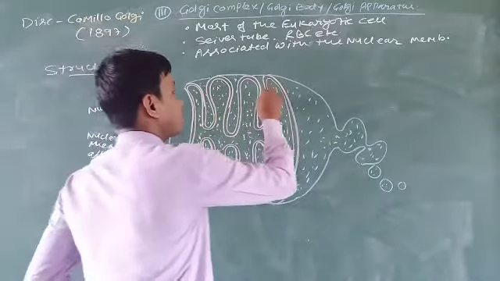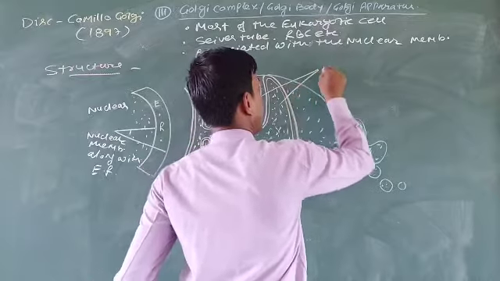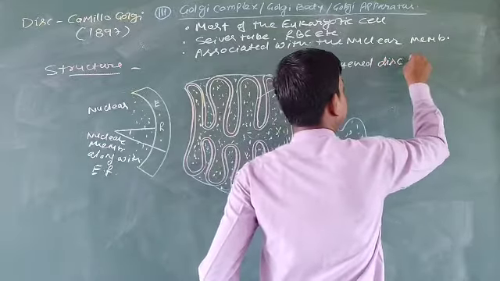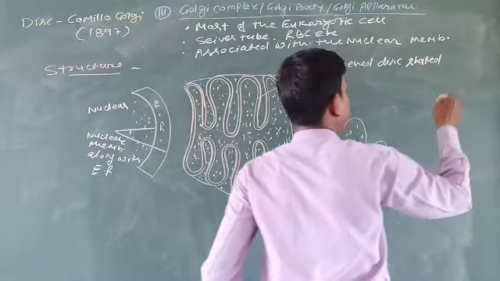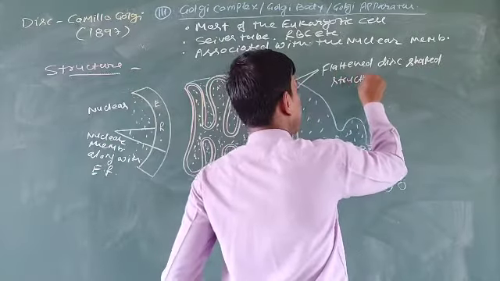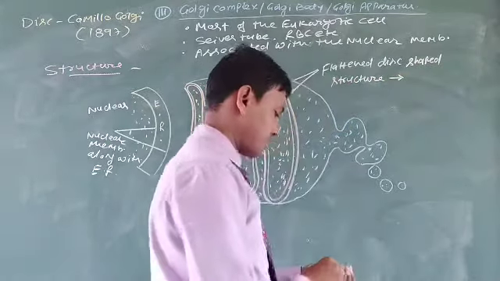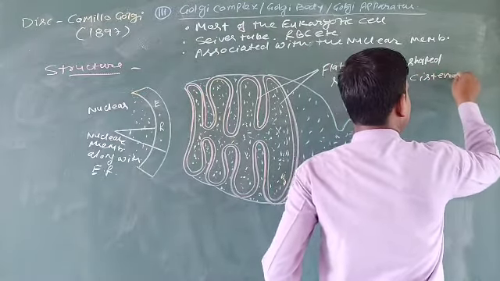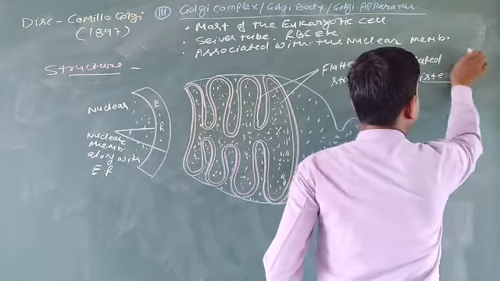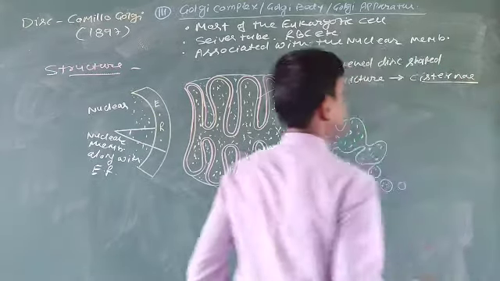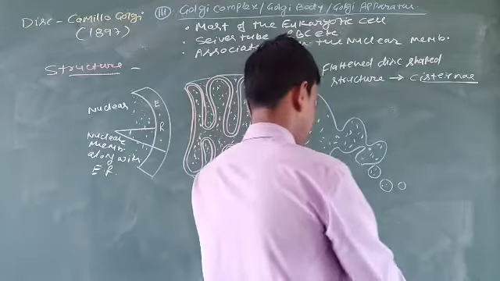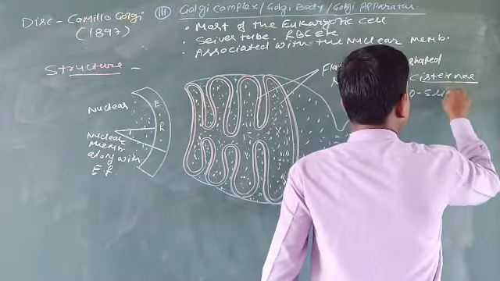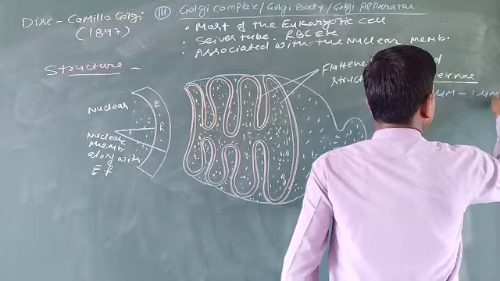Now let us talk about this flattened structure. This flattened, disc-shaped structure is known as the cisternae, and it measures about 0.5 micron to 1 micron.